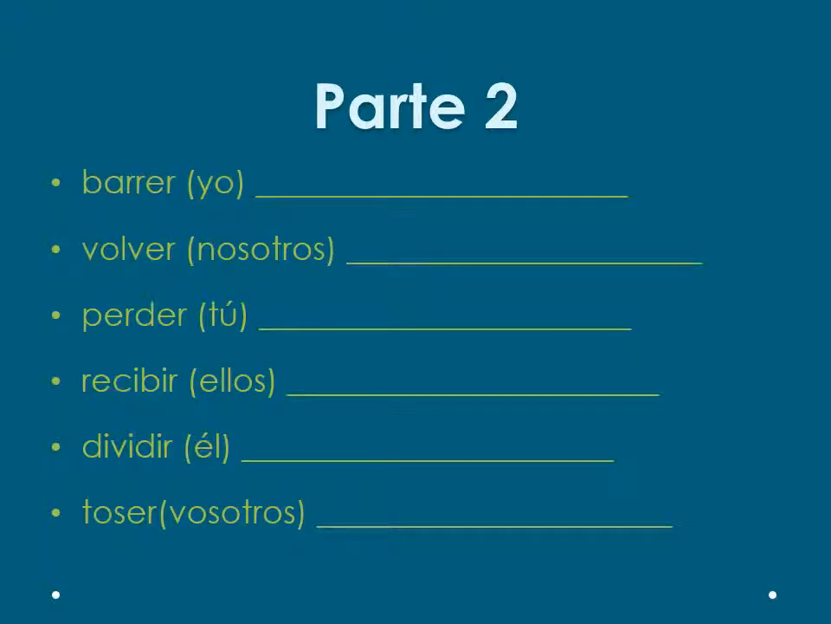You are now ready for part 2. Conjugate each verb according to the subject. On purpose, these verbs are ones that you are not familiar with. Simply follow the steps from the other side of the sheet and use the correct endings. Remember that ER and IR verbs in the preterite use the same endings. When you are ready, restart the video and I will go over the conjugations with you.